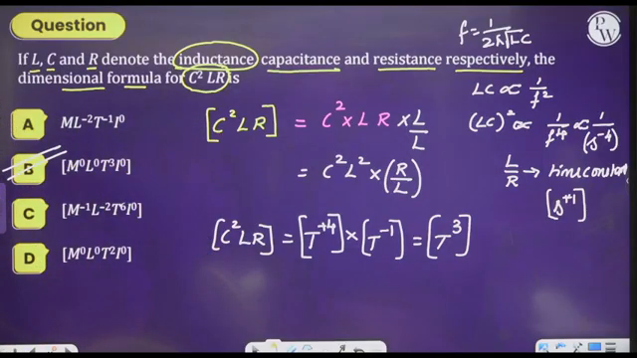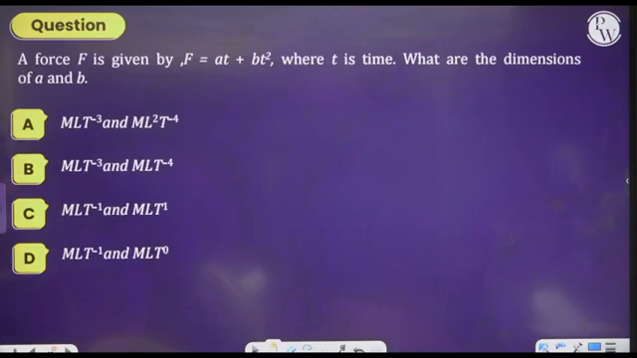Now let us move on to the next question. What are they saying to us? Please think about this.